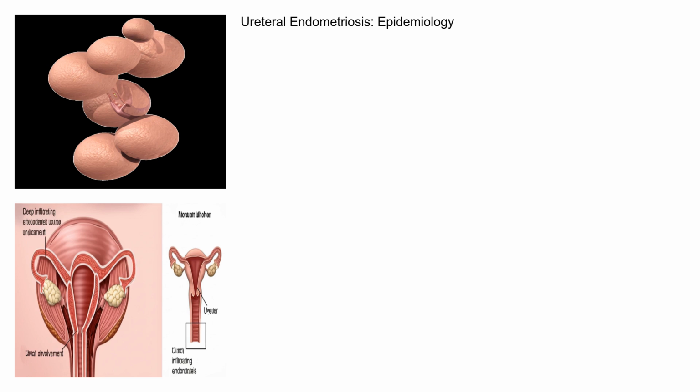Unfortunately, precise epidemiological data on ureteral endometriosis is limited. Endometriosis itself affects an estimated 10% of women of reproductive age. However, ureteral involvement is relatively rare, occurring in approximately 1% of women with endometriosis. It's more commonly seen in women with deep infiltrating endometriosis, which is a more severe form of the disease. The lack of specific epidemiological studies makes it difficult to determine the true prevalence and risk factors.